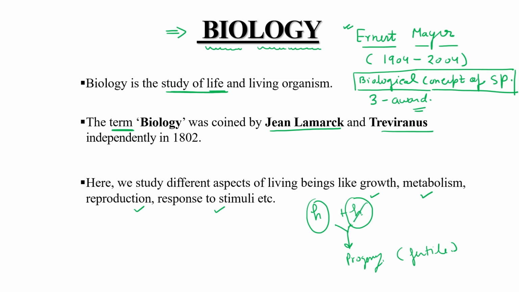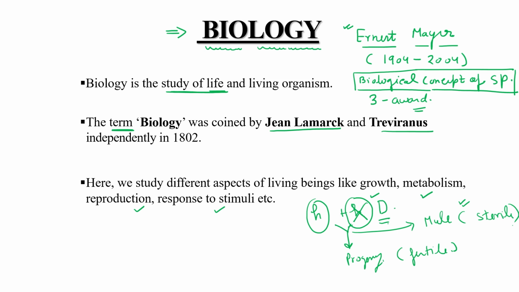If apart from this horse, a donkey is present here, then horse plus donkey after intercourse will give us a mule, and this mule is sterile. So if accidentally they cross for any reason, they are able to produce an offspring, but that offspring is not fertile, that is sterile. So the biological concept of species says only individuals of the same species are able to produce a fertile offspring.